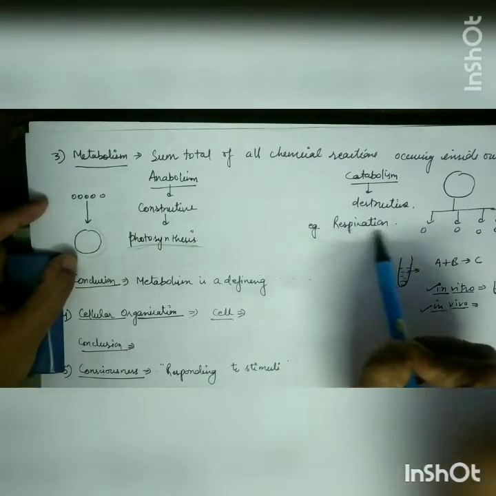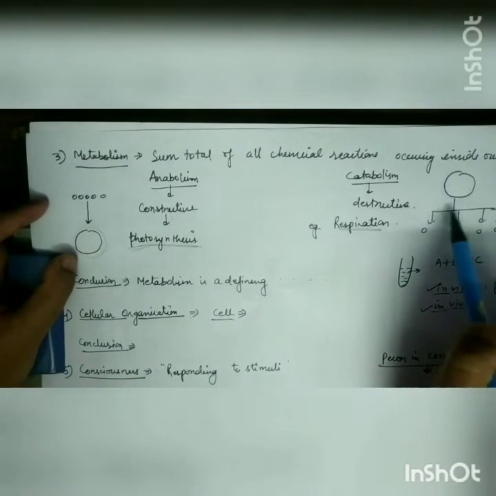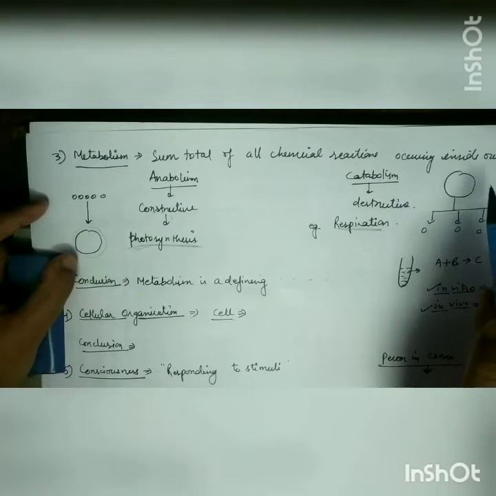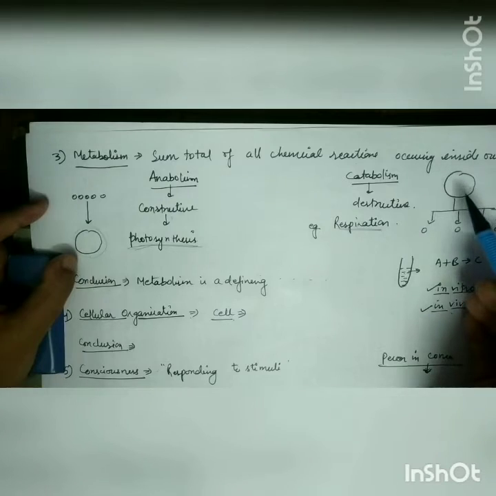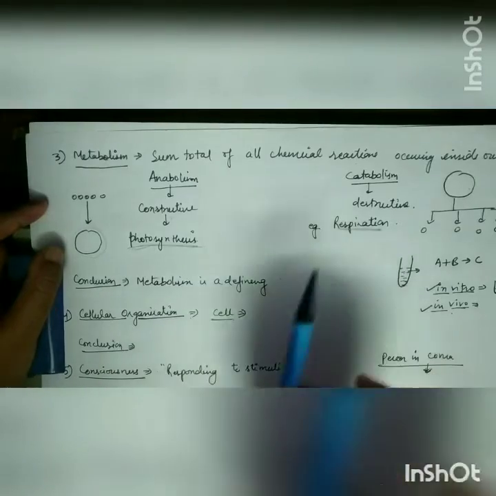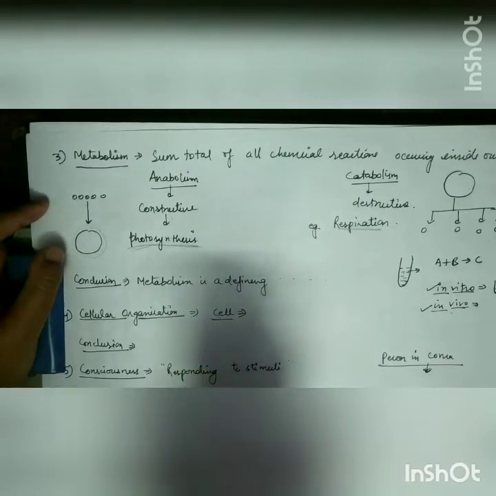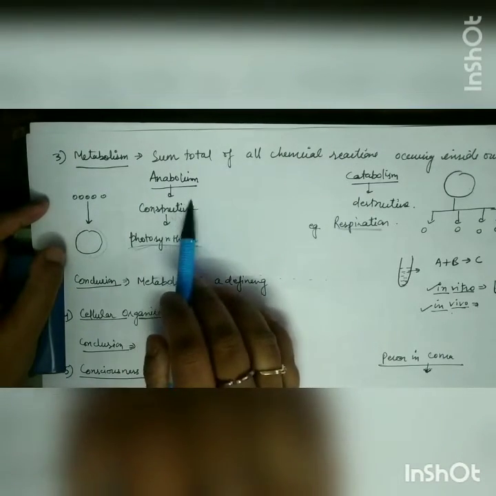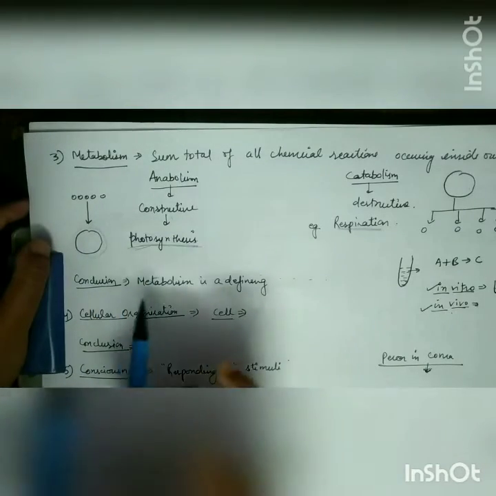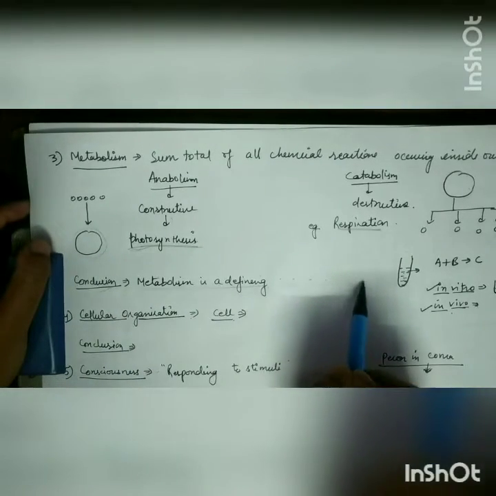In case of respiration, what is happening? The glucose which you are taking gets broken down. Due to this breakdown, you are getting energy. Clear? So what is happening? The breakdown of macromolecules, the larger molecules, into simpler ones. So there is no exception in the case of metabolism, because it only happens in living organisms. You cannot see anabolism happening in a non-living object. It is only and only a property of living organisms. So we can conclude that metabolism is a defining property of living organisms.